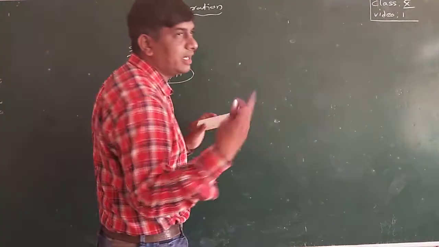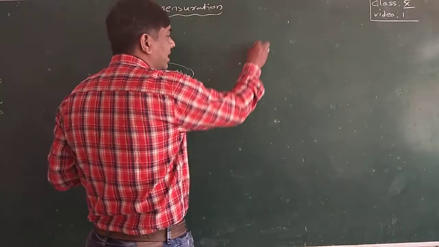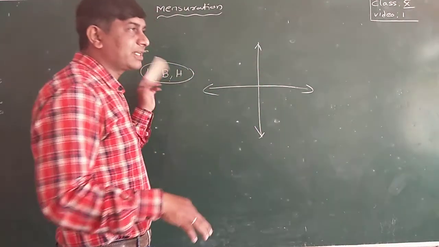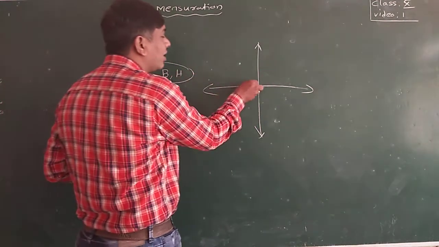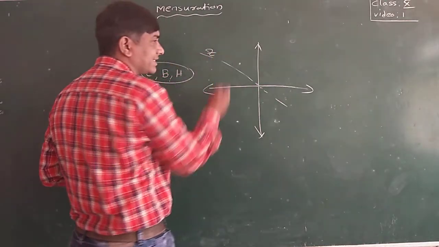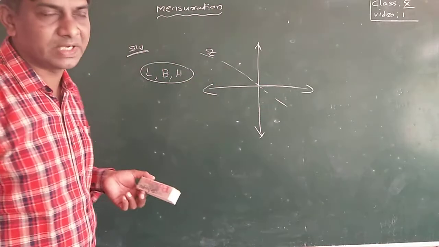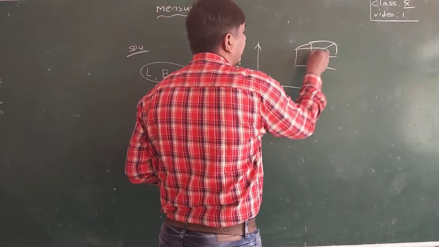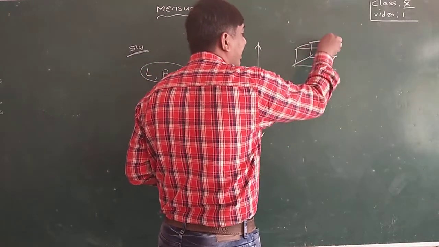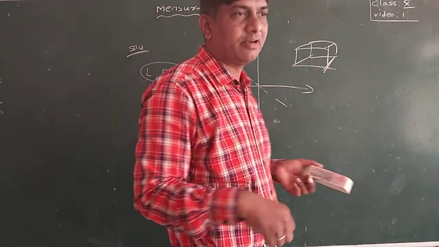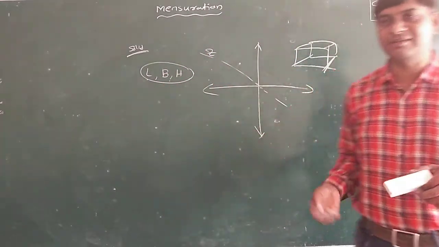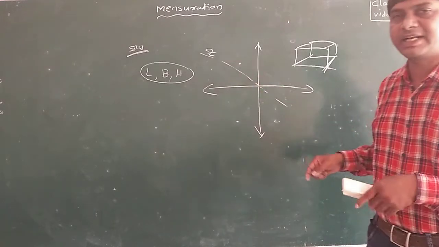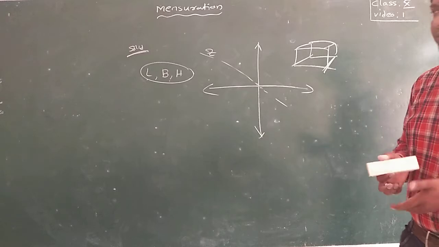Generally, two-dimensional figures you can draw on paper or anywhere by taking the x-axis and y-axis. But for three-dimensional figures you need one more axis, an imaginary axis, the z-axis. One more imaginary axis we will take and draw those. Okay, this is a cuboid which has length, breadth and height. We have to imagine one of the dimensions with the help of the imaginary axis, z-axis.